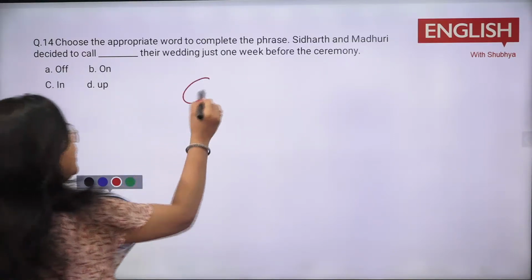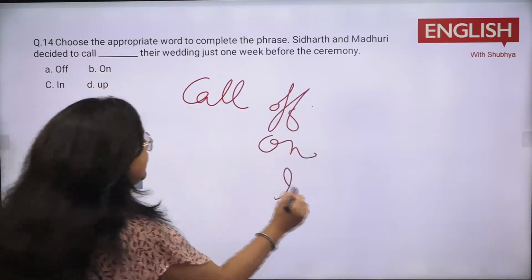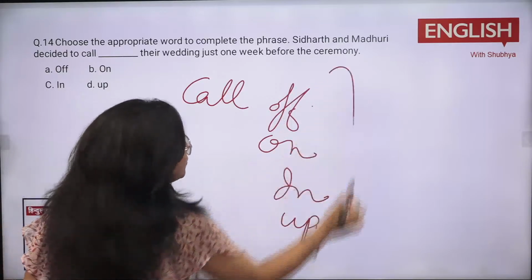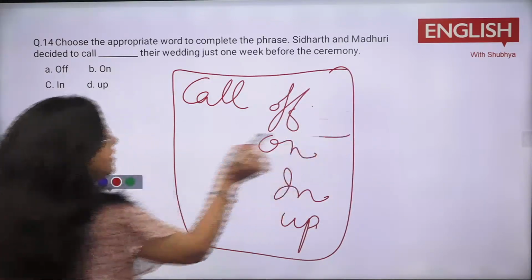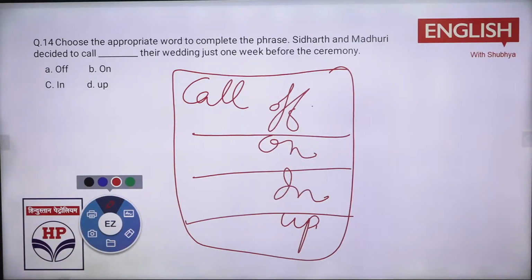अब ये देखो call है, call के साथ क्या लगेगा? Off लगेगा, on लगेगा, in लगेगा या up लगेगा. So these are the 4 options you are getting. And every term has a different meaning. That is your homework. When I come in the next class, I'll have a discussion.